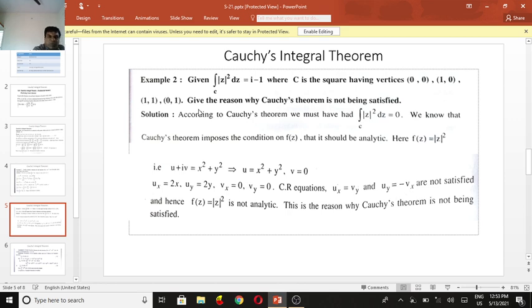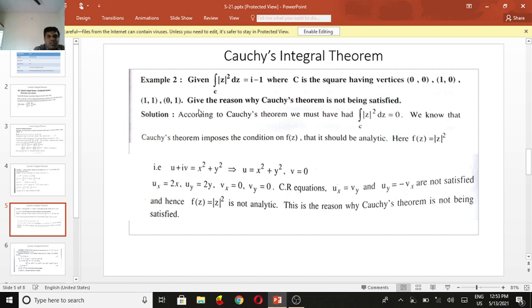We know the vertices are given. Cauchy's theorem imposes the condition that f(z) should be analytic. First, the given function should be analytic. Then we say f(z) is equal to the absolute value of z squared. f(z) equal to absolute value of z squared, that is, we write u plus iv.